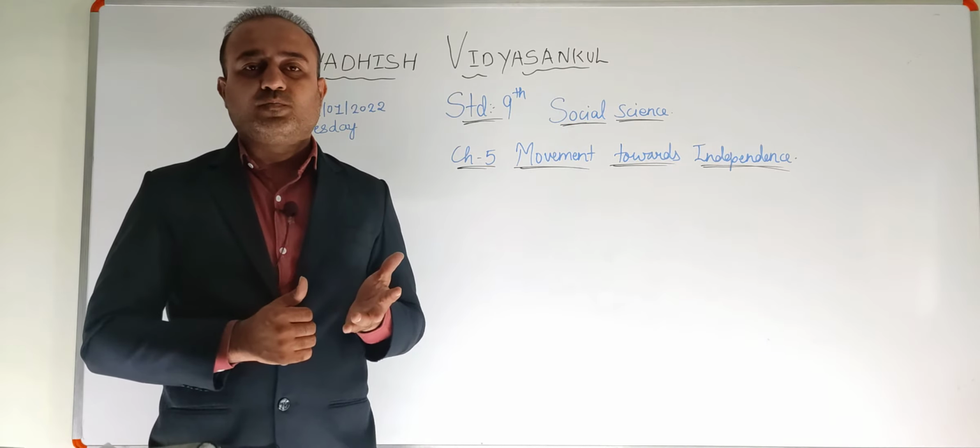So all these details we are going to study over this chapter, right? So let us proceed further. This struggle passed through a stream of events, and there was a uniform effect on it. We shall observe the effects in this chapter. So first one is about the Simon Commission, right?